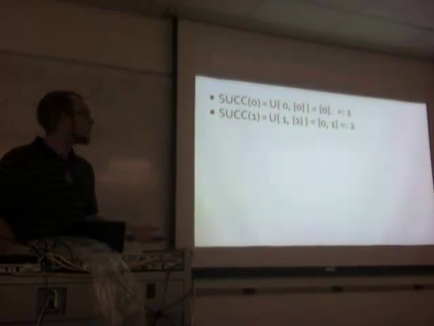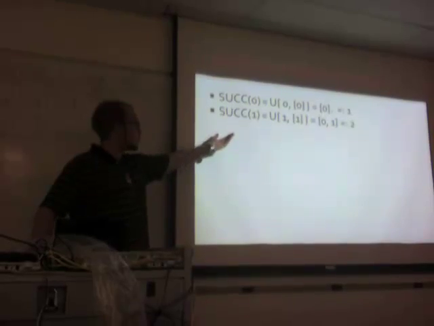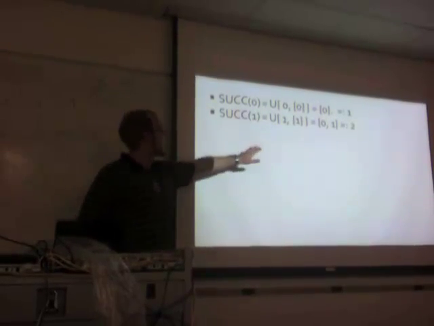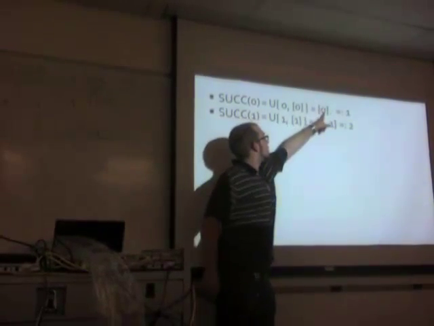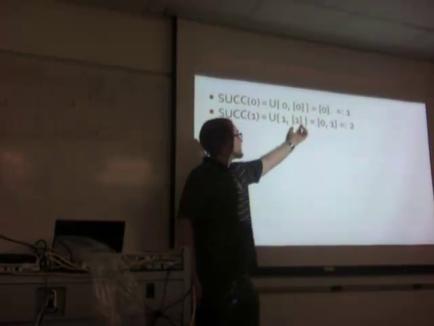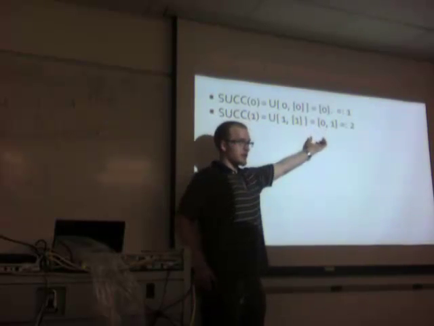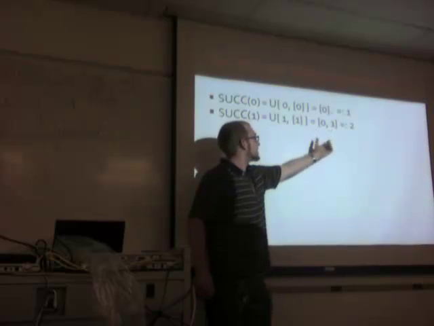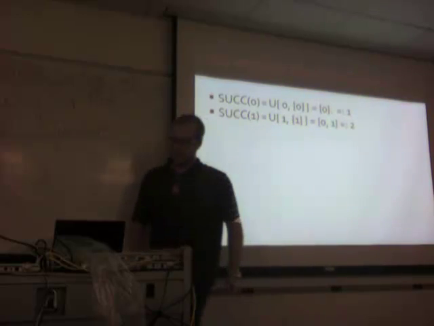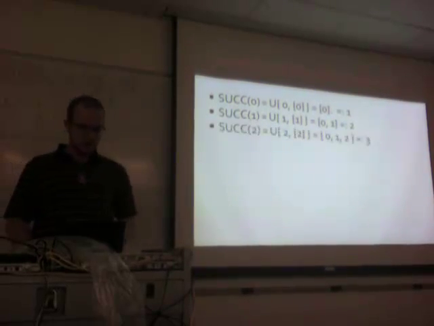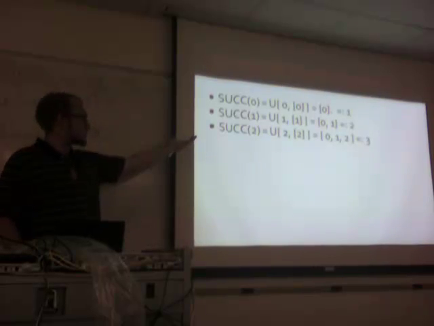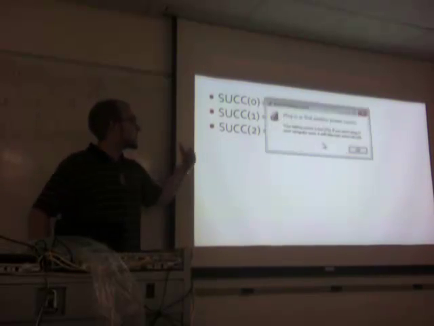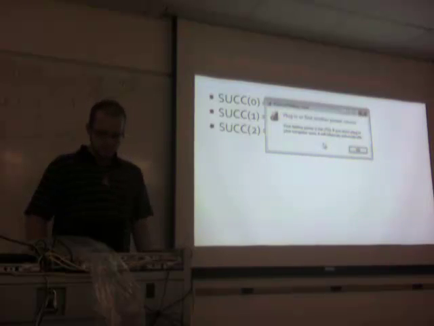The successor of 1 will then be the union of 1 and the set containing 1. The element in here is 0, so he is an element. The element of this set is 1, so this is another element. So we have this set then denoted by this symbol. And as follows, the successor of 2 is the set containing 0, 1, and 2.